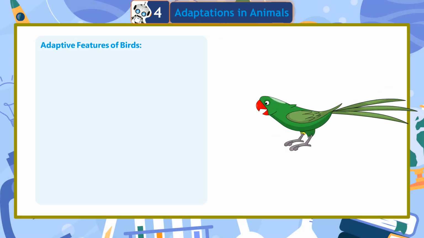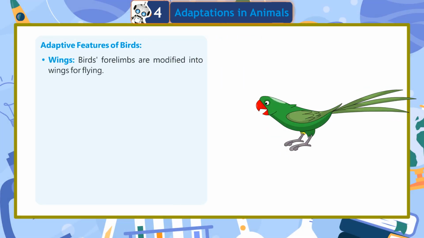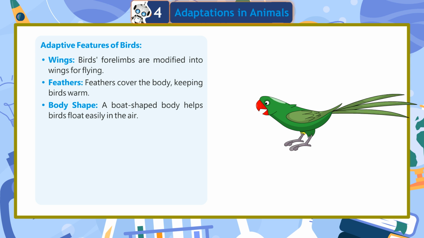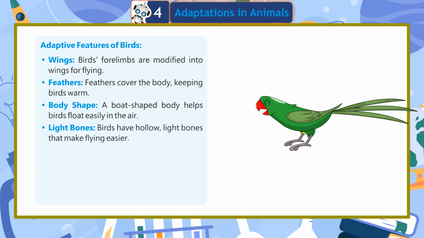Adaptive features of birds. Wings. Birds' forelimbs are modified into wings for flying. Feathers. Feathers cover the body, keeping birds warm. Body shape. A boat-shaped body helps birds float easily in the air. Light bones. Birds have hollow, light bones that make flying easier.